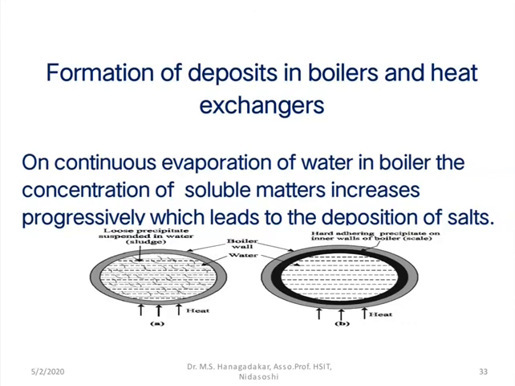In this diagram, you can observe how the scale and sludge formation takes place. In the first diagram, you can observe the integral part of the boiler, where there is a formation of precipitate which is a loose suspension in water.